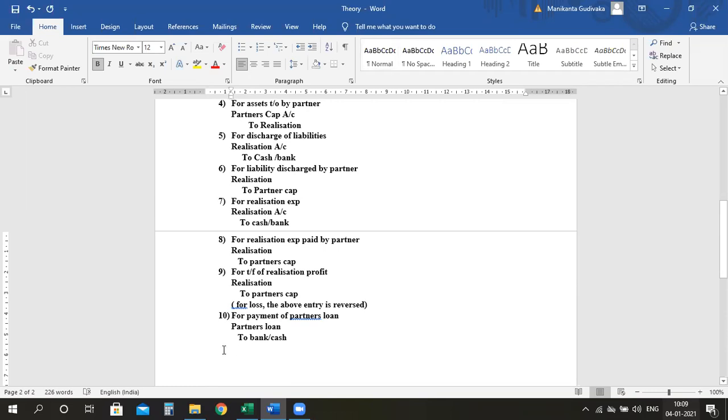Now next one. 11th entry. 11th entry is for transferring the accumulated reserves and profits. Yes or no? In the liability side, you will have profits also in the reserves. Yes or no? So for transferring accumulated profits, what is the entry? Profits or reserves account debit.